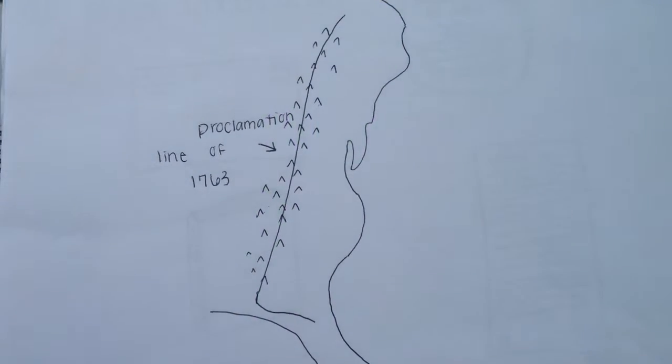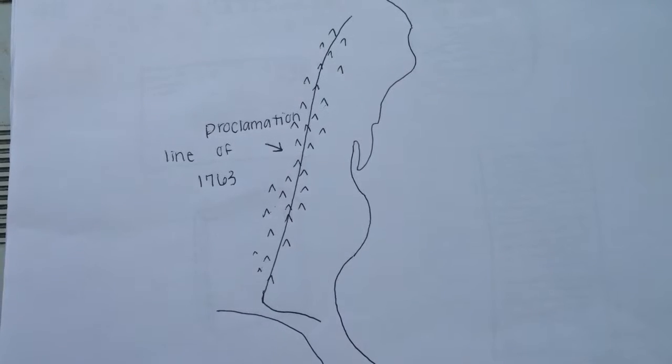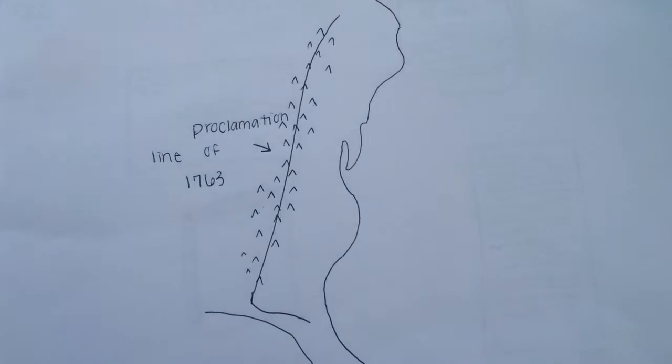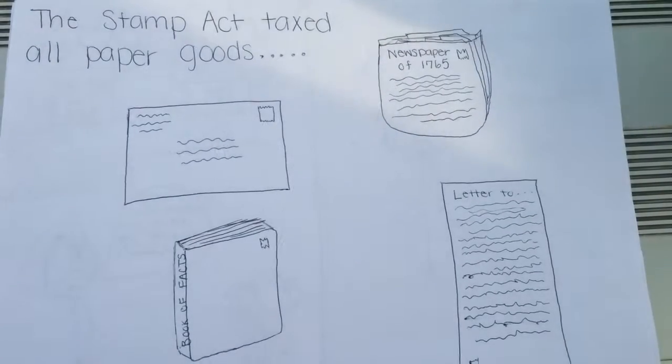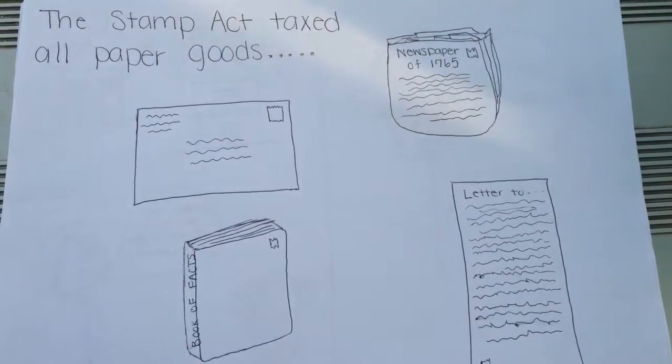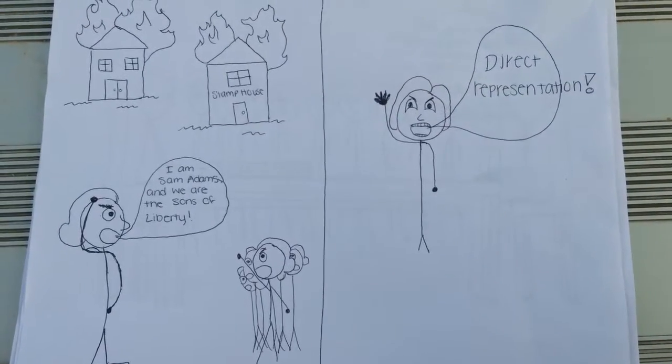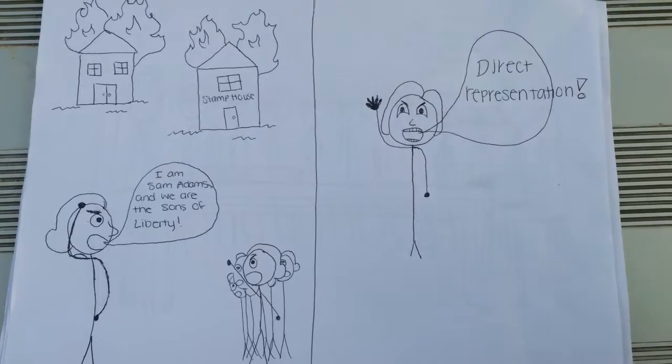The beginning outcome after the French and Indian War was the Proclamation Line of 1763, which upset the colonists because it did not allow them to settle west of the Appalachian Mountains. Following this were many new acts, including the most important act, the Stamp Act, that taxed all paper goods. This caused Sam Adams to start up the Sons of Liberty, who burned stamp warehouses to the ground, and many